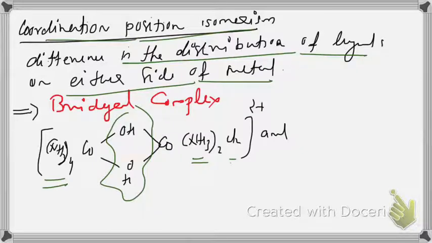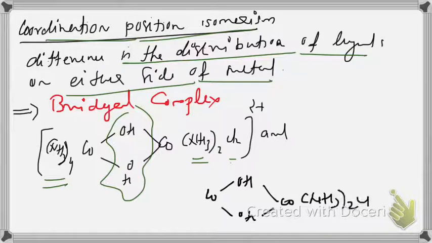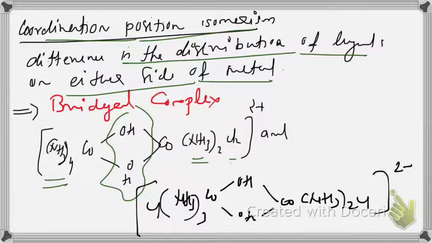In the second compound, you can write it as Co, OH, OH, Co, NH3, 3 Cl, NH3, 3 Cl. What actually happened?